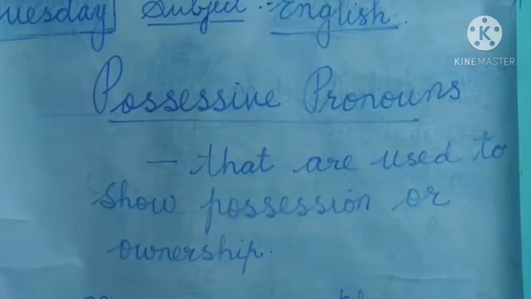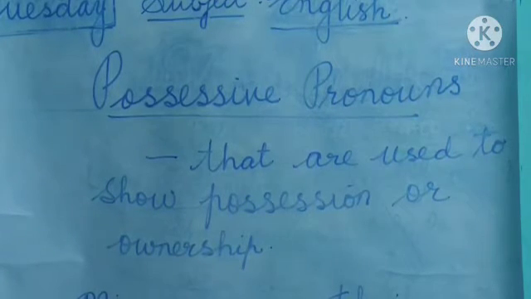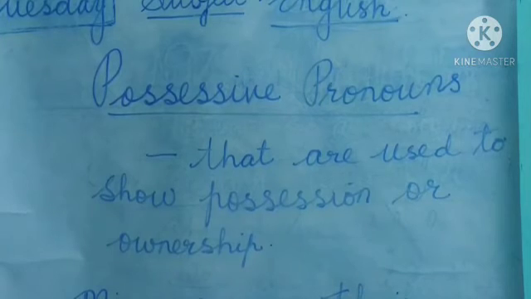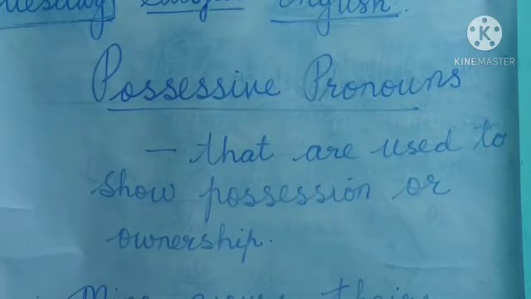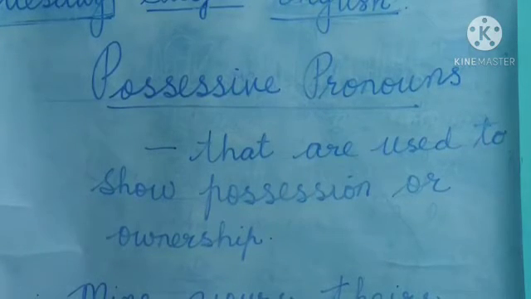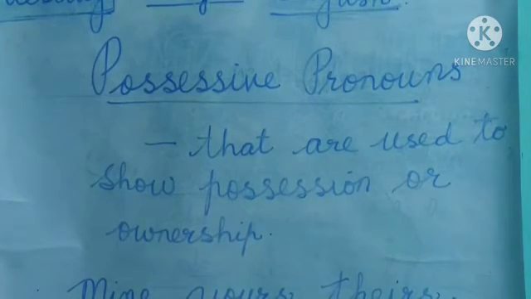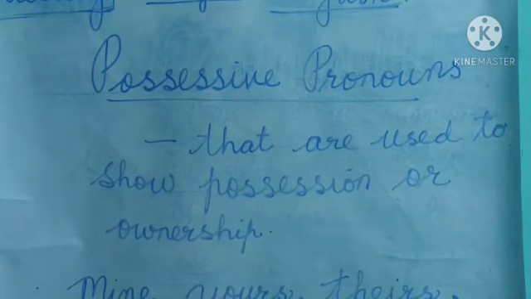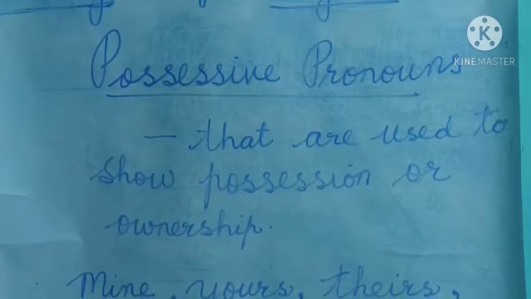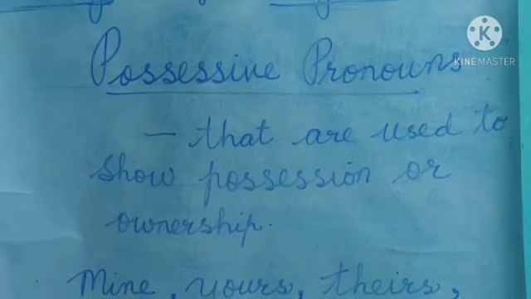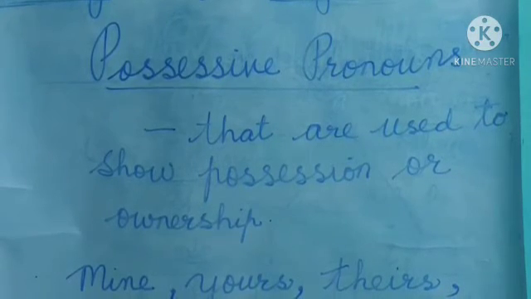Here, possessive pronouns. You know what is a pronoun. And what is a possessive? Possessive means it is used to show a possession or ownership. You know what is possession? Ownership means that this belongs to them, this is not mine, this is theirs. That is called ownership or a possession. So possessive pronouns means pronouns that are used to show possessions or ownership.